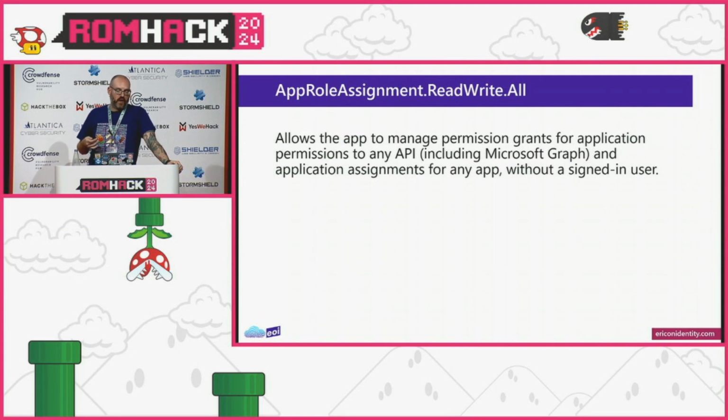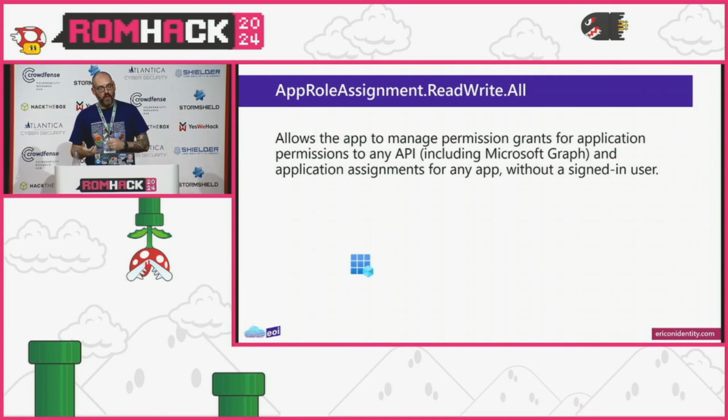And this allows the app to manage permission grants for application permissions to any API, including Microsoft Graph, without assigned end users. So earlier when we were looking at that flow where we have the admin consent grant, and some privileged human user has to come along and approve these consents, if you have app role assignment read-write all, it's one way you can bypass that.